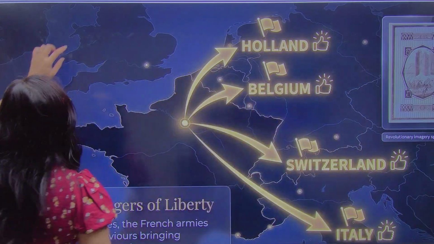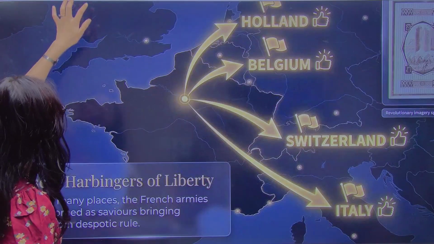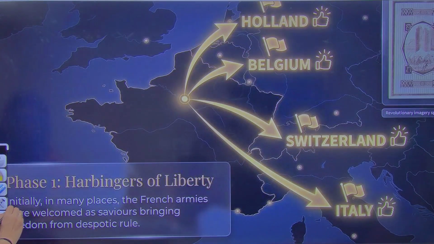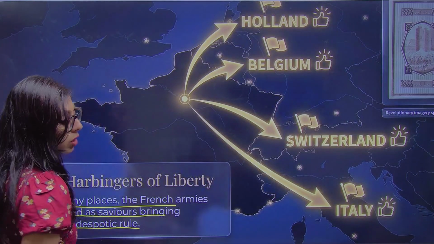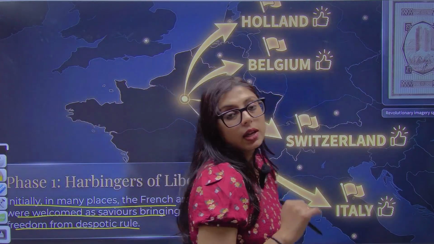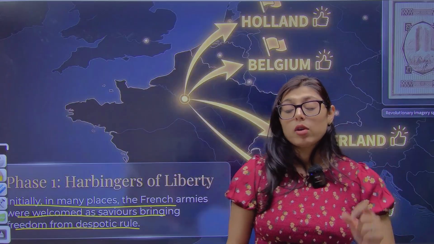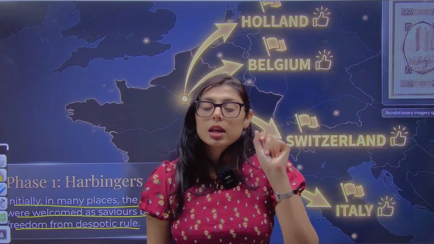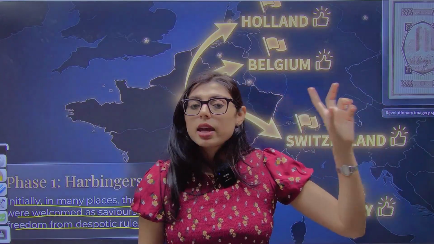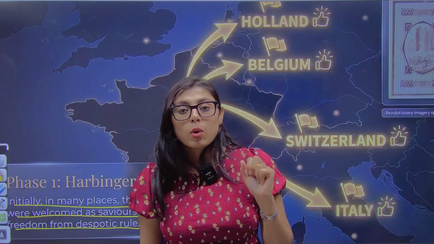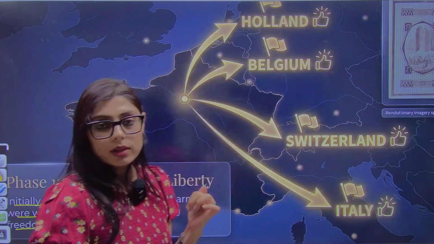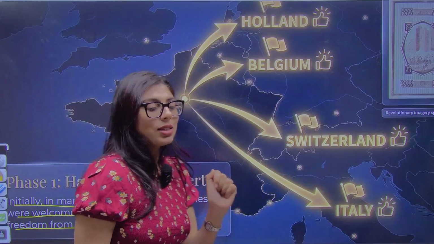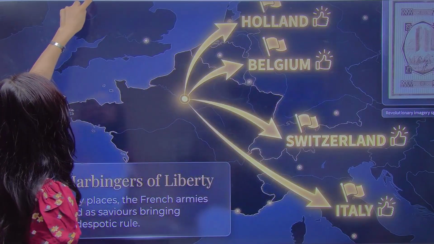Okay, wait a minute. Right? So initially in many places the French armies were welcome and they were known as saviors bringing freedom from despotic rule. They thought, okay, they will bring us freedom from the despotic rule of whom? The kings. Because in those countries there were kings, right? And they thought that from this authoritarian rule, they will bring freedom to us. But did this happen? We will be studying in our next slide.